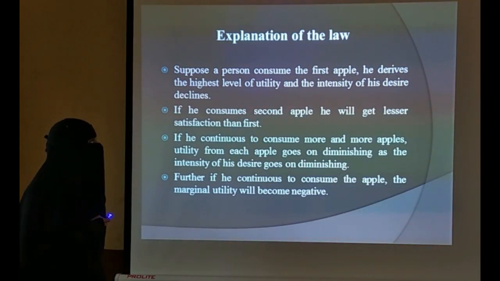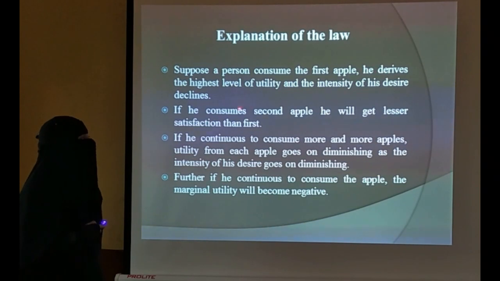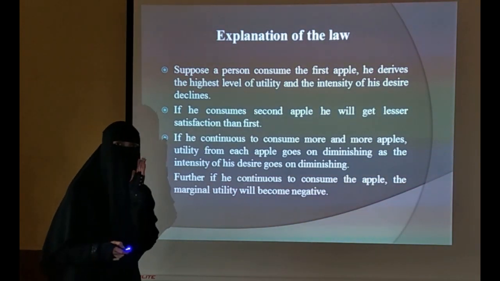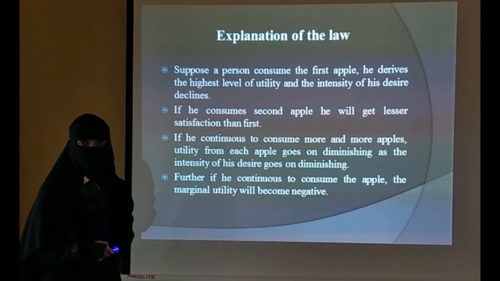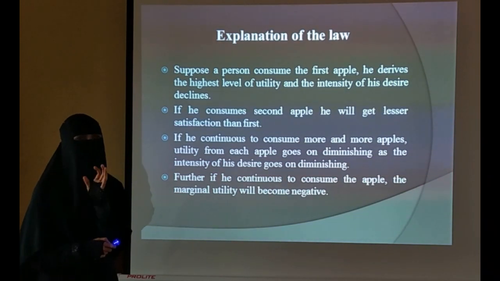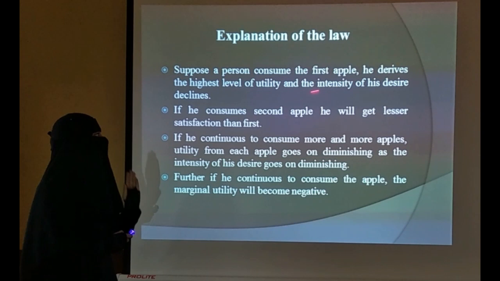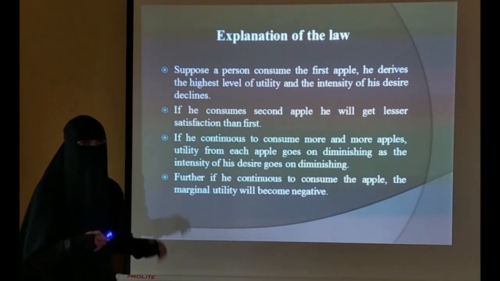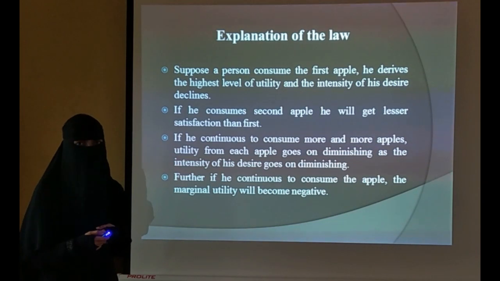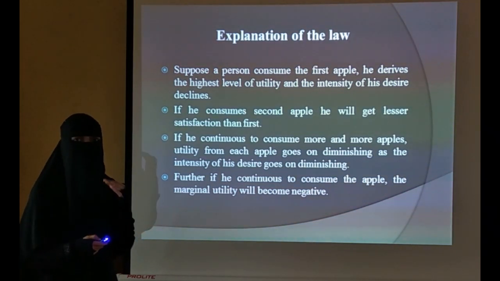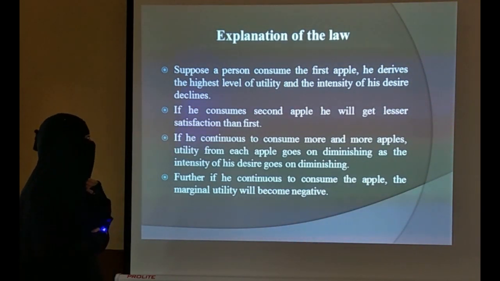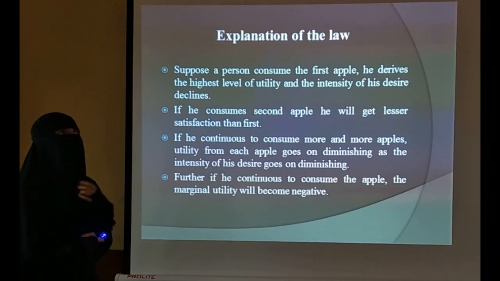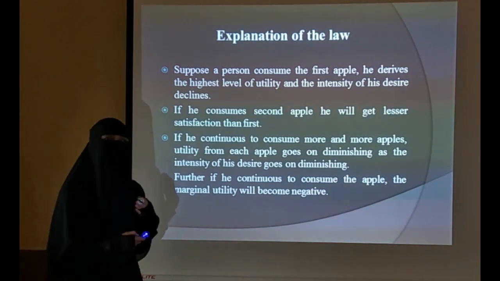By consumption of the first apple, he derives the highest level of utility, as we have seen in the burgers example. Whenever we consume the first unit, that gives us the highest level of utility. And if we go on consuming more units of that same commodity, the utility is going to decline. The desire to consume that commodity will decline there.